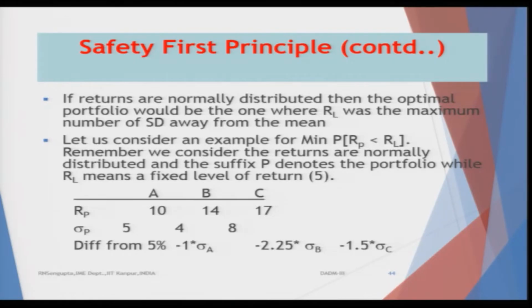Now, when I consider sigma B, the value is 2.25 more onto the left, and when I use sigma C, it is minus 1.5 to the left. What is important to know is that these values of minus 1, minus 2.25 and minus 1.5 have been built up considering the standard deviation and the mean value for the investment. That would become clear, and this is very true when you are considering the normal distribution.